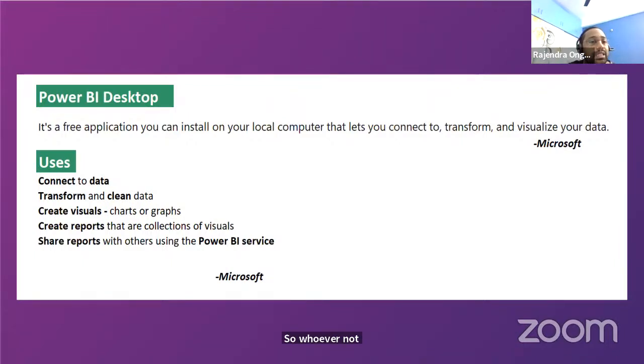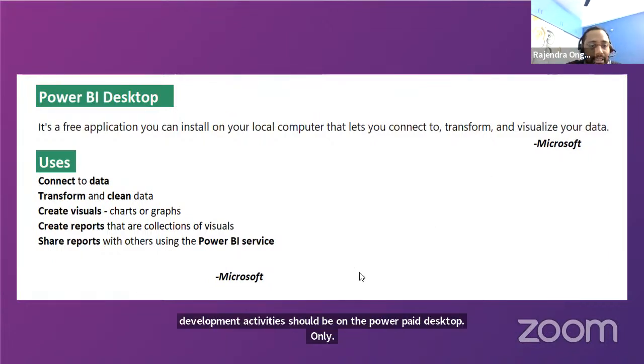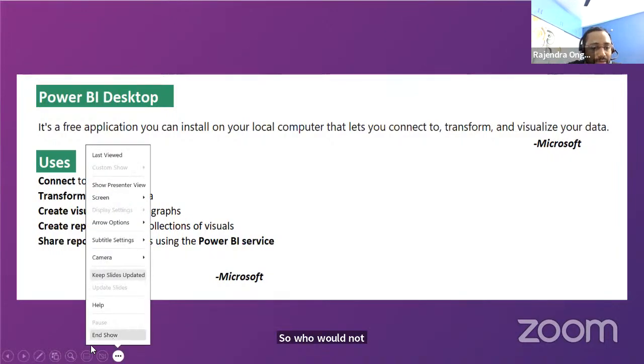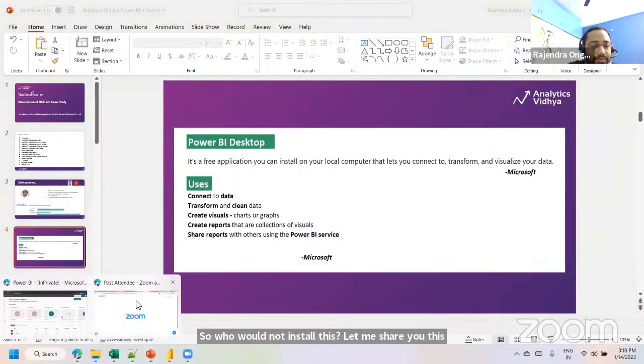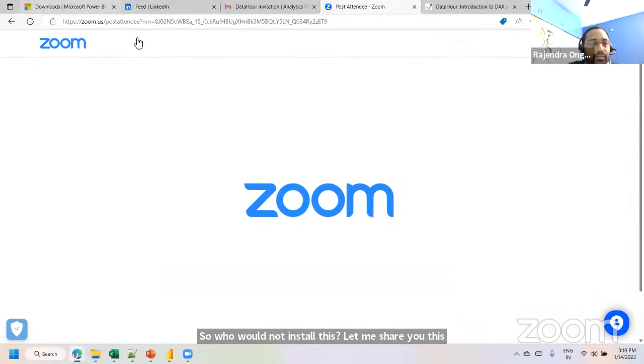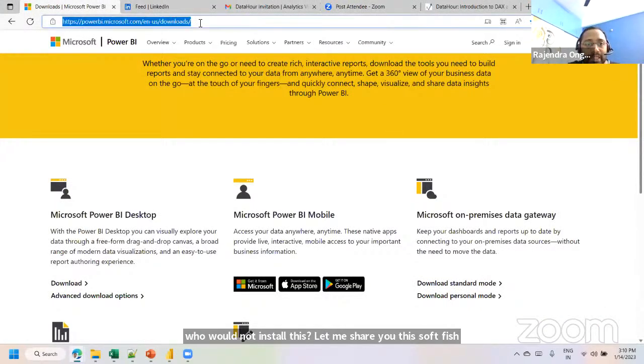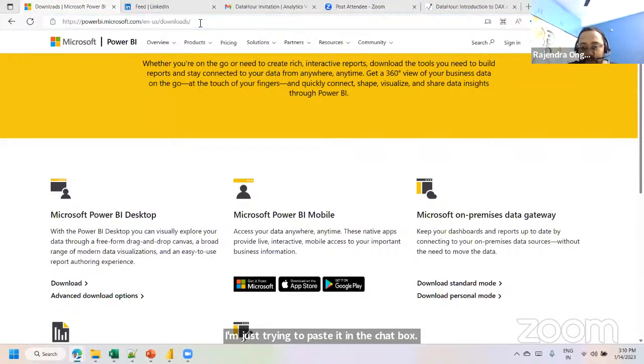So please try to install this Power BI Desktop application, as most of our development activities should be on Power BI Desktop only. So whoever has not installed this, let me share this software. I'm just trying to paste the link in the chat box. Please try to utilize it. The link I have pasted in the chat.